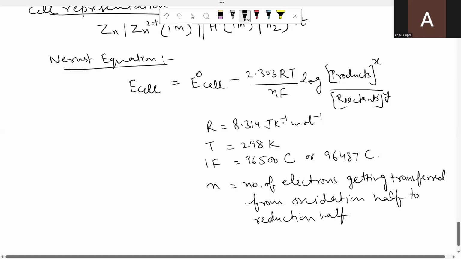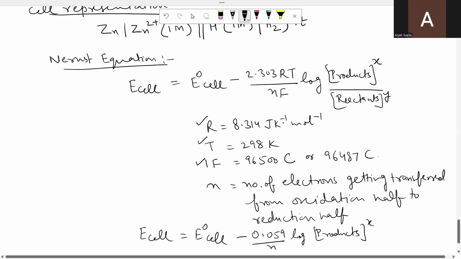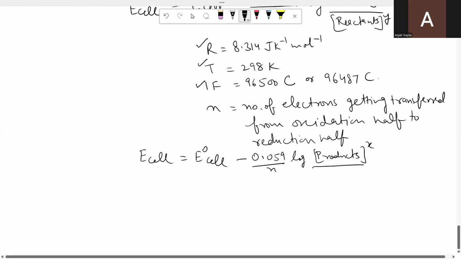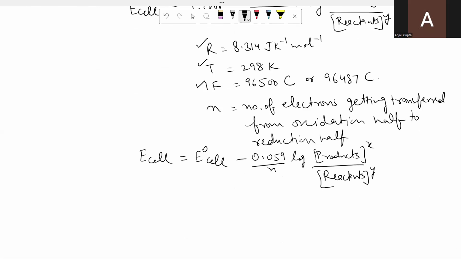Now in this you can see R is fixed, temperature is fixed, and this value is fixed. If we put all the values in this, then this formula gets simplified to E cell is equal to E naught cell minus 0.059 upon n log of the concentration of products raised to the power X divided by the concentration of reactants raised to the power Y. And these X and Y are the balancing coefficients of the corresponding species.